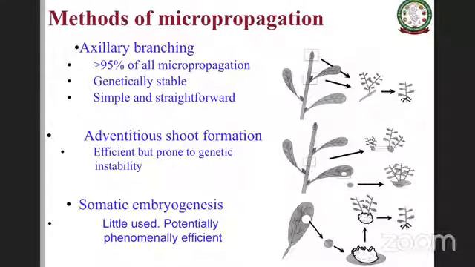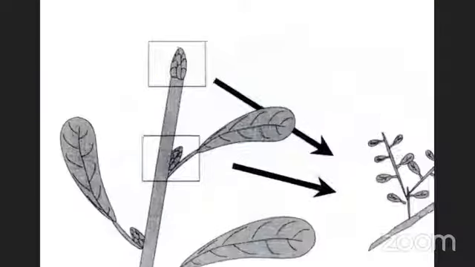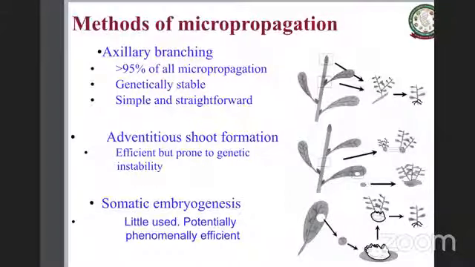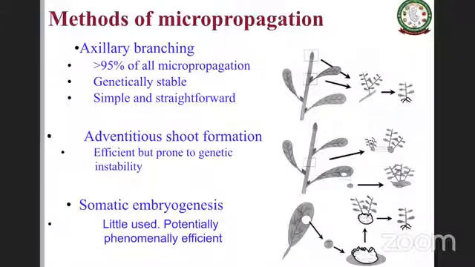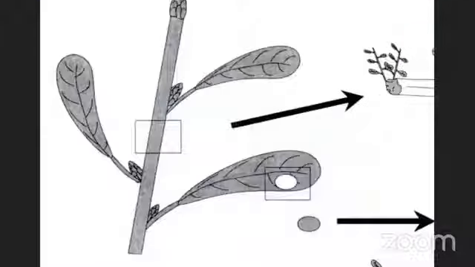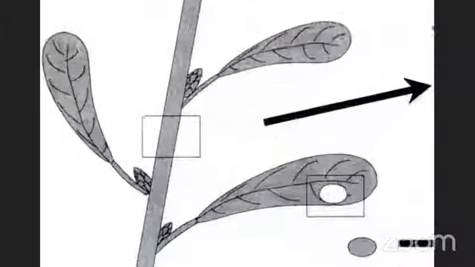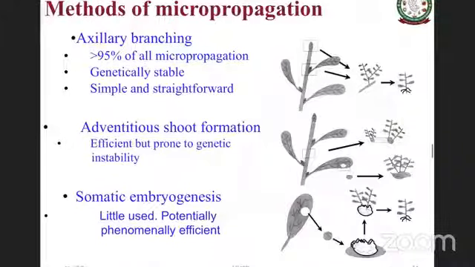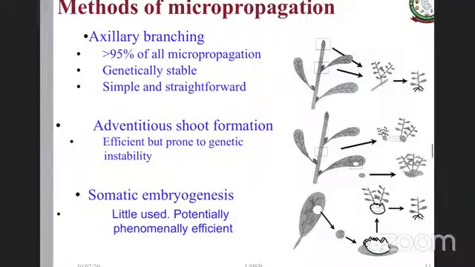Here you take the axillary buds, just like these regions, and do the process. The second one is adventitious shoot formation, where you take this kind of tissue and put it onto the media, and from the tissue, the shoots form directly.